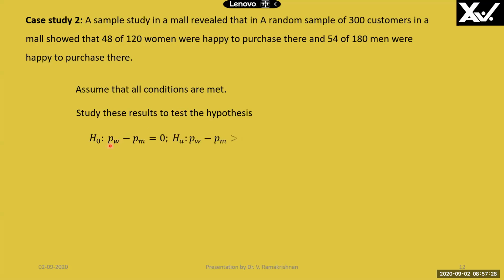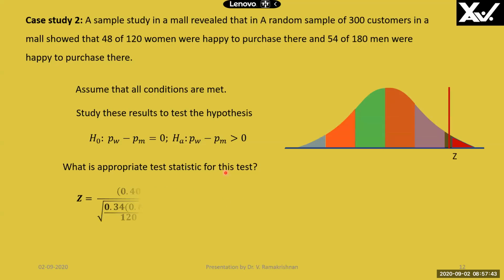Who purchases more? So the null hypothesis is that the proportion of women minus the proportion of men is equal to 0. The alternate hypothesis is that the proportion of women is more. That means the proportion of women minus the proportion of men is greater than 0. So what is the appropriate test statistic for this? We will find out the z value here.